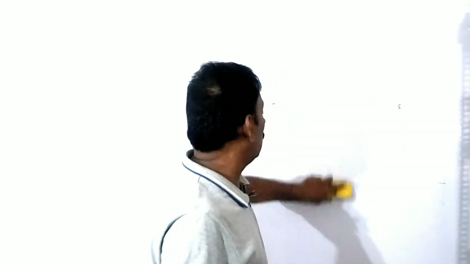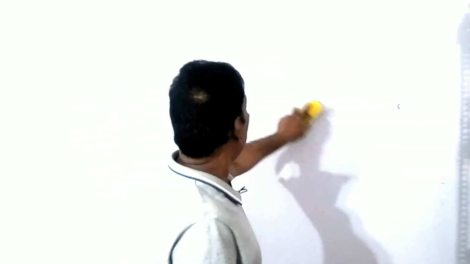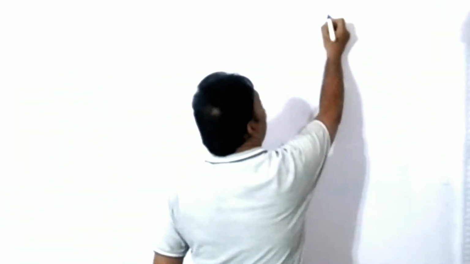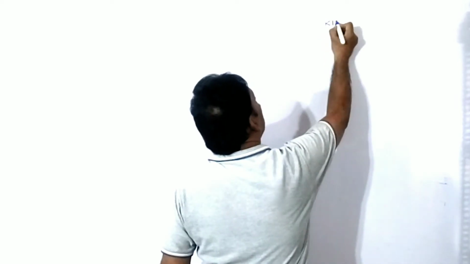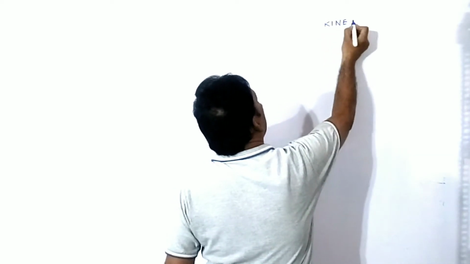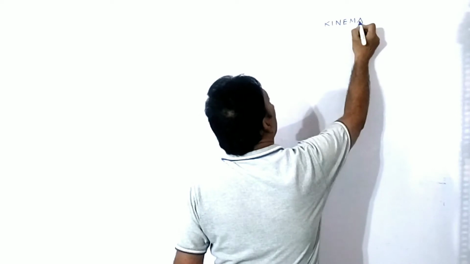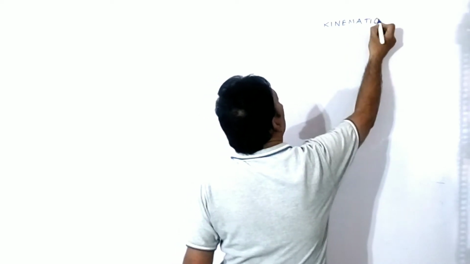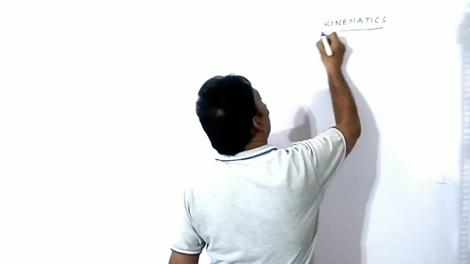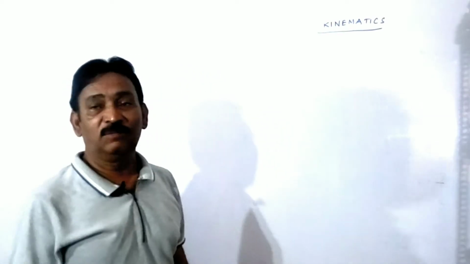Here you will come across many terms which are related to kinematics. Kinematics, I told you, is a branch which deals with the motion of the bodies without the reference of cause of motion.